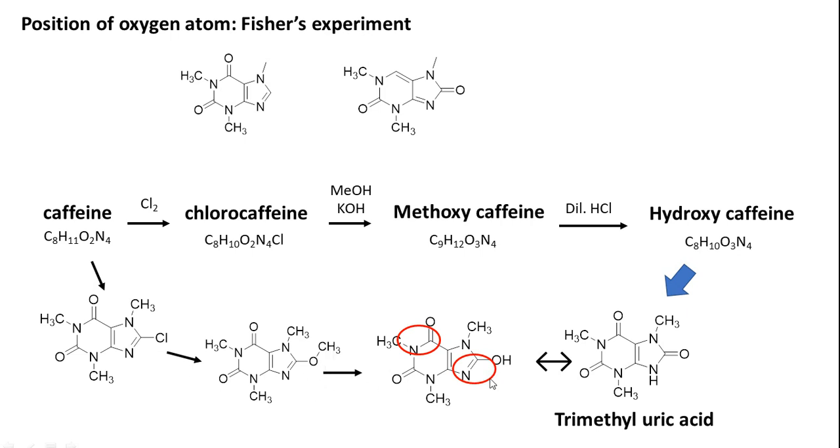Upon hydrolysis you get a hydroxy group over here, which is further tautomerized to obtain this compound. So this is the way they confirmed the structure of caffeine as 1,3,7-trimethylxanthine. So this is the proposal.